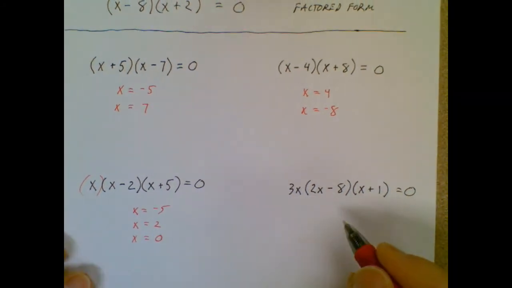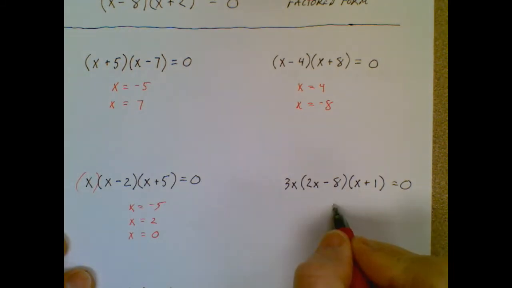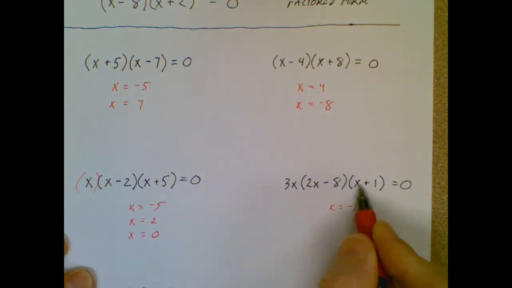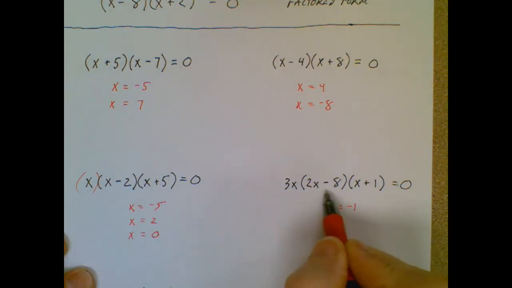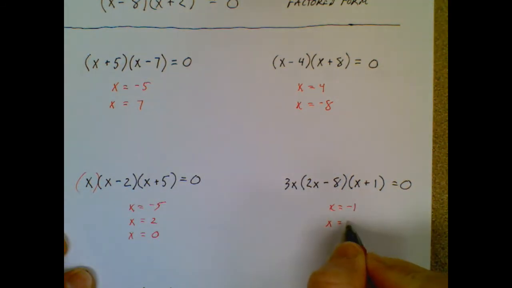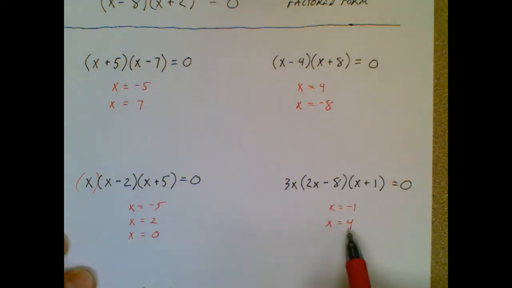Let's look over here. As I look at this one, I can start here. I know x equals -1 will make that inner guts become a 0. Now I take a look at this one, and I can just kind of do a little mental math and say x equals 4 is the answer that makes that inner guts become a 0, because 2 times 4 is 8, 8 minus 8 is 0.